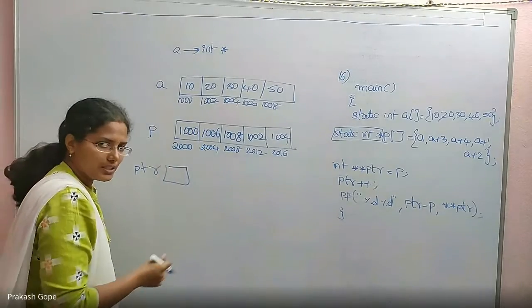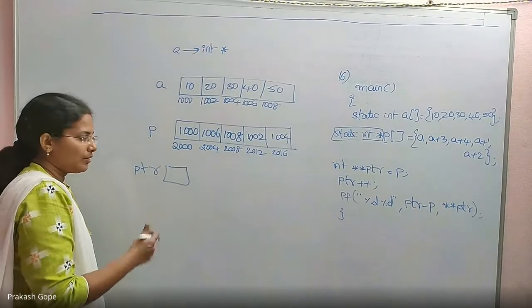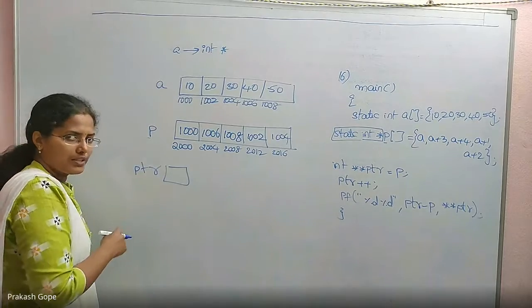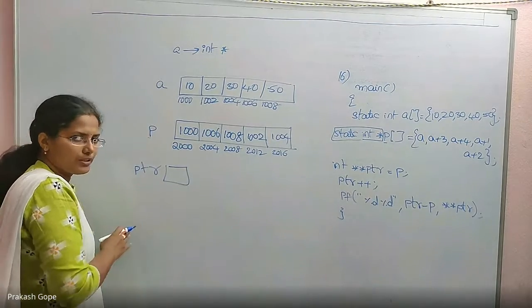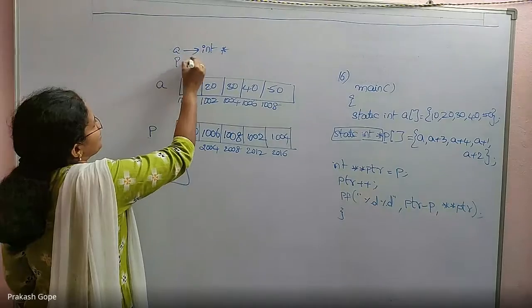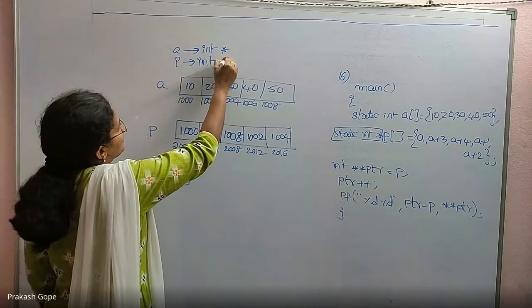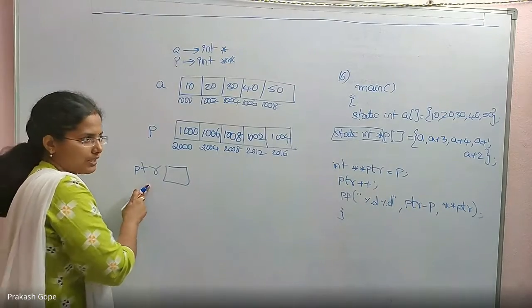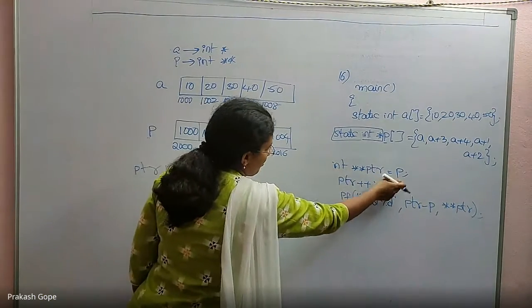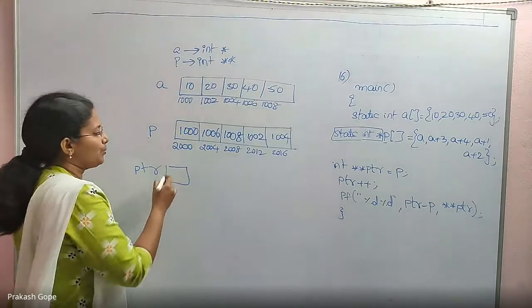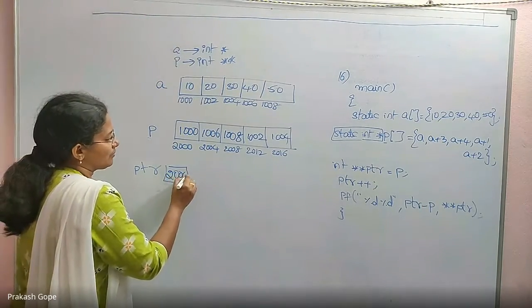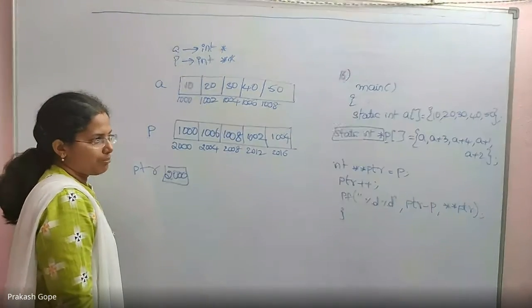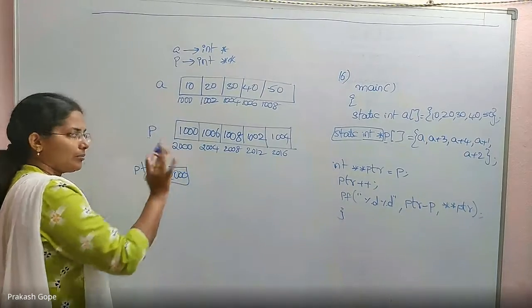So ptr was declared as int **, because P is also int **. P's type is int **, and that's why I had to declare ptr also as int **. That's when P can be assigned to ptr, which is 2000. P and ptr are pointing to the same element.